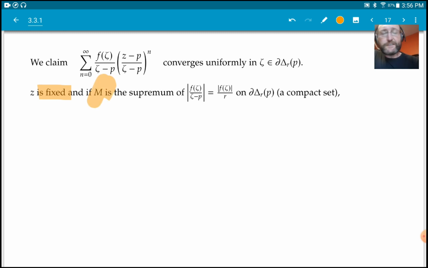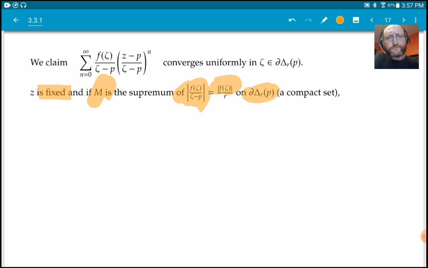Now let's suppose M is the supremum of this guy over here, and that is some fixed number, because f is at least continuous. We have a compact set, the circle. So this guy is a continuous function on a compact set. It achieves a maximum.